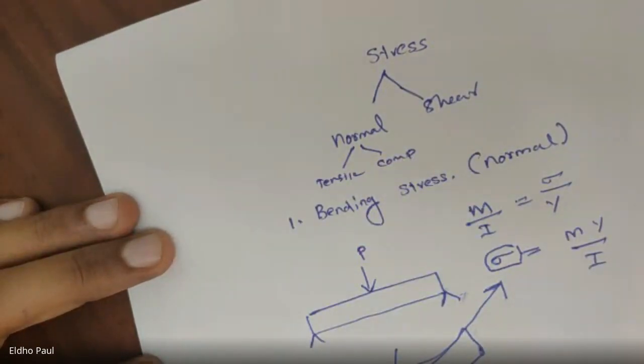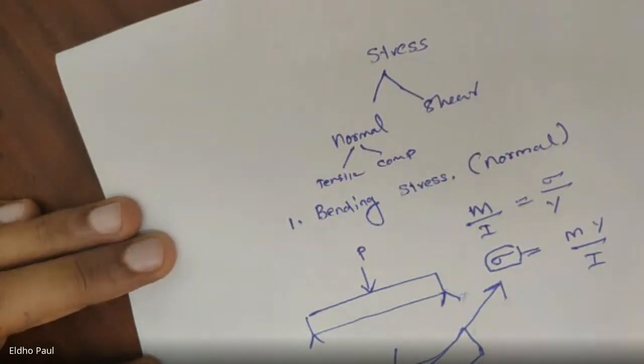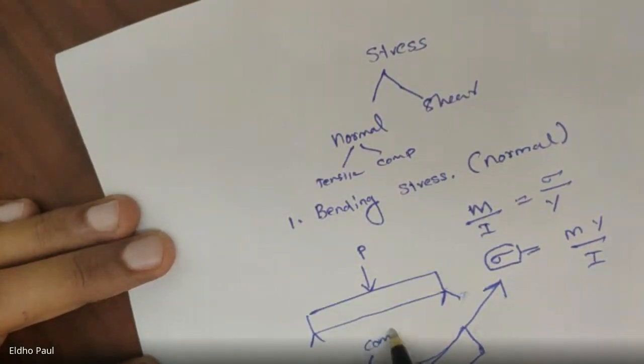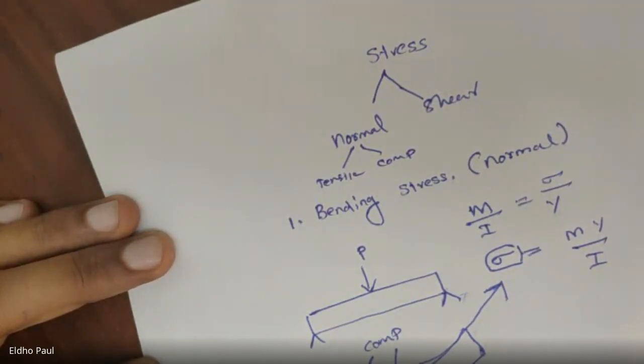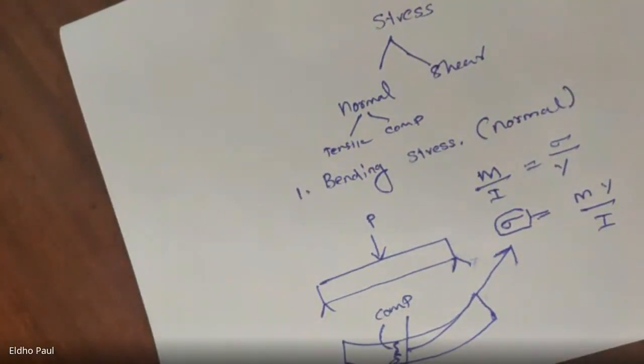And across the cross section, this normal stress will be tensile and compressive. If the beam deflects like this, half of the cross section will be subjected to compression, and the remaining half of this cross section subjected to tension. We will study this in detail in your third module. So remember, the beam member is subjected to bending stress, which is a normal stress, and across the cross section, both compression and tension will be experienced.